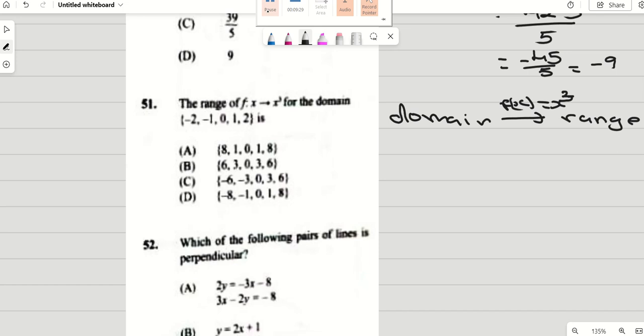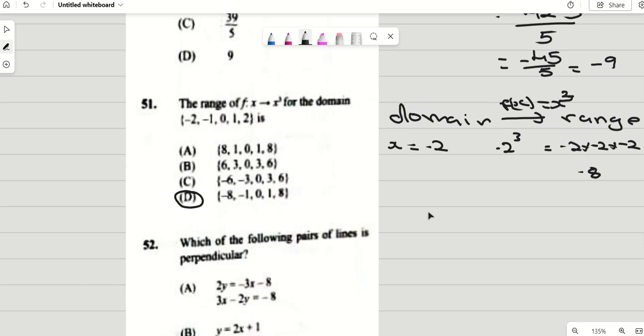So when x is equal to minus 2, my range would be minus 2 to the power of 3, which is equal to minus 2 times minus 2 multiplied by minus 2. We have 8: 2 twos are 4, 4 twos are 8, and then a minus, a plus, and a plus, and a minus. So the first answer is minus 8. If we look at the options here, D is the only one with minus 8. So therefore, D is your answer. This one was pretty quick, right?